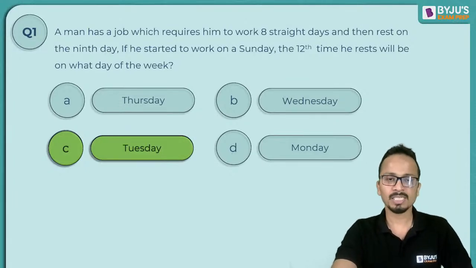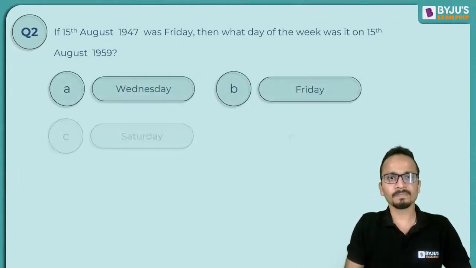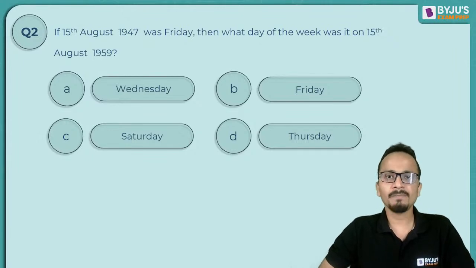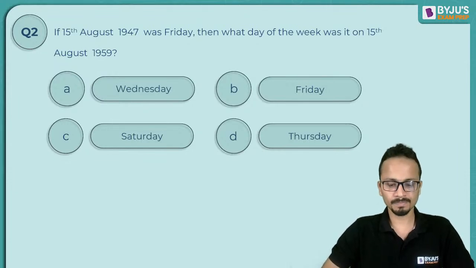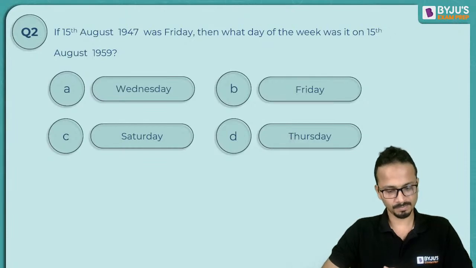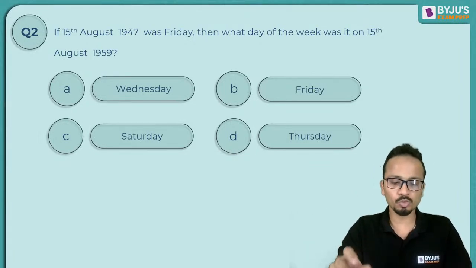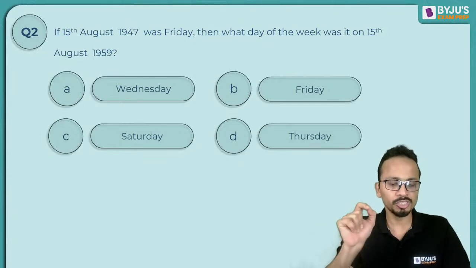Okay. Right. Now with this, let's move on to the second question. The second question is a regular question. 15th August 1947, Friday. Then what day of the week was 15th of August 1959? All right, Taha, yes, you have understood. Any other student who has marked an incorrect answer for the previous one, confirm if the last question is clear to all of you.